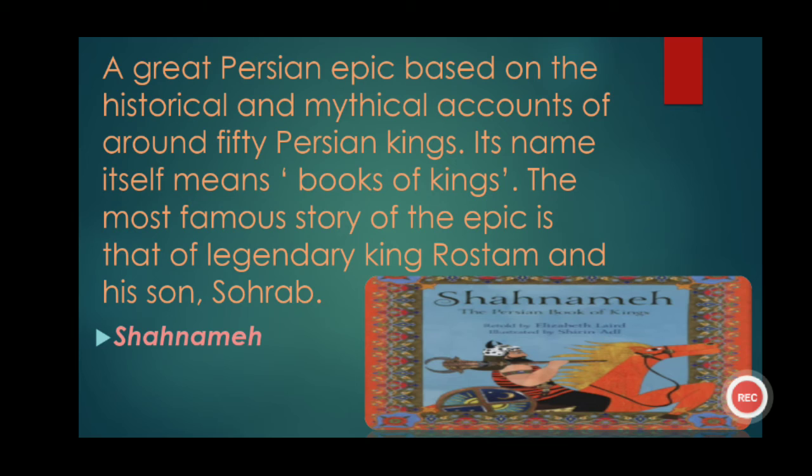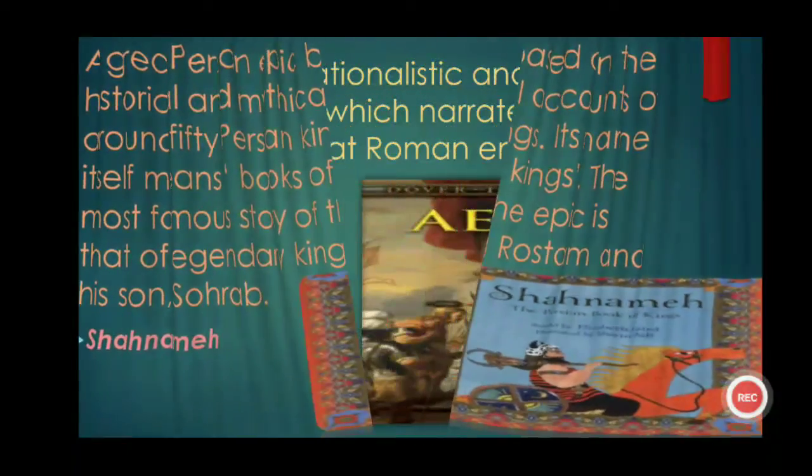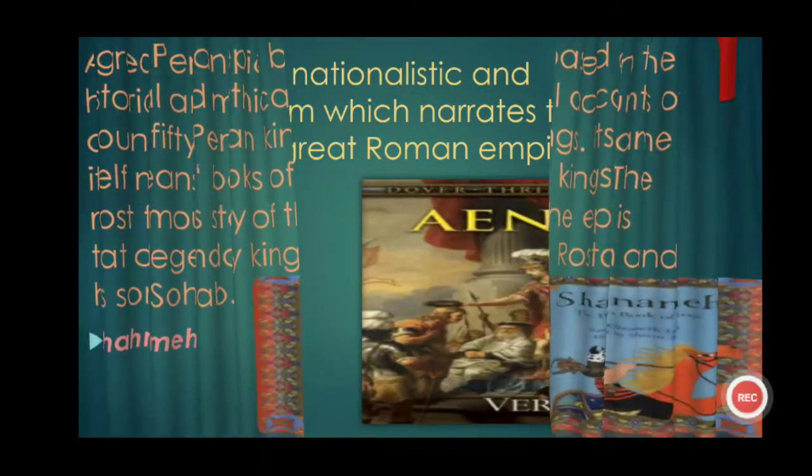This epic was written by Firdausi, a Persian writer, and it begins with the creation of the world and ends with the Arab conquest of Persia in the 7th century. Do you know Persia was the older name of Iran, that is a country, and Shahnama is the national epic of Iran. So you can see the picture of Shahnama on your screen.